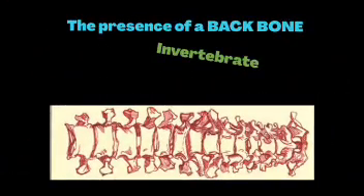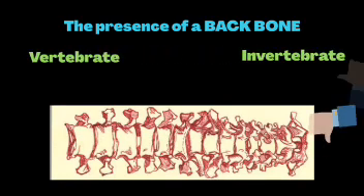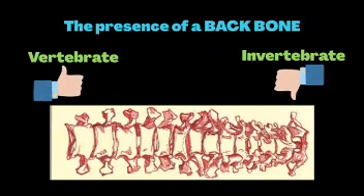What makes them different? The difference between a vertebrate and an invertebrate animal is the presence of a backbone, which means that vertebrate animals have a backbone while invertebrate animals do not have a backbone. Good.